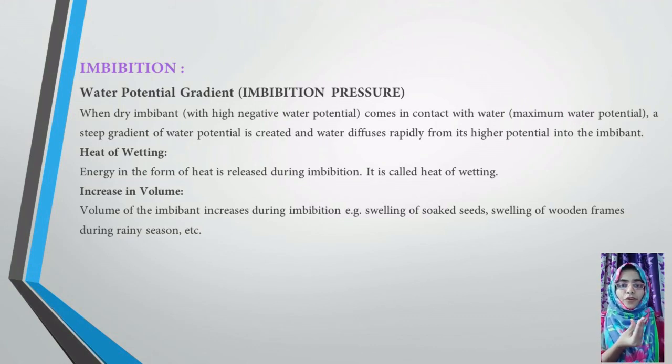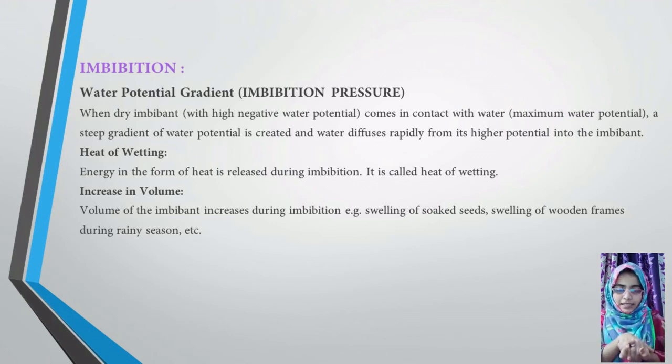When there is rainfall, what happens? The seed which has fallen inside the steep, or you can say inside the rocky material, gets absorbed, or imbibed. Whatever water is produced by the rain is imbibed by the seed. Later on, this seed will germinate and will get more potential. That is nothing but the potential gradient.